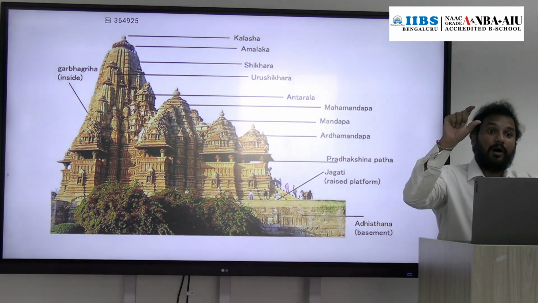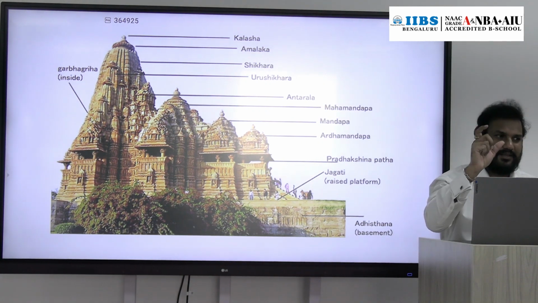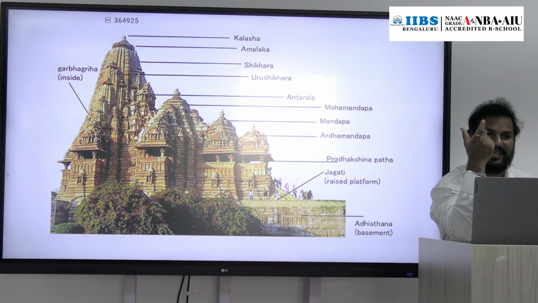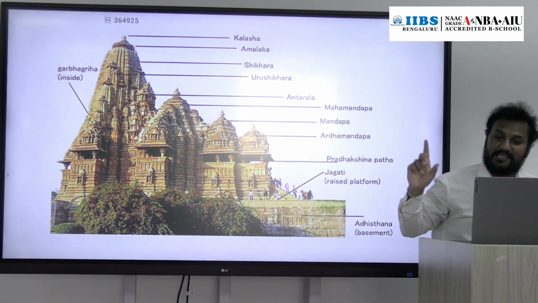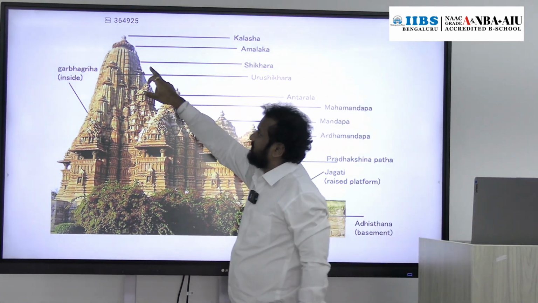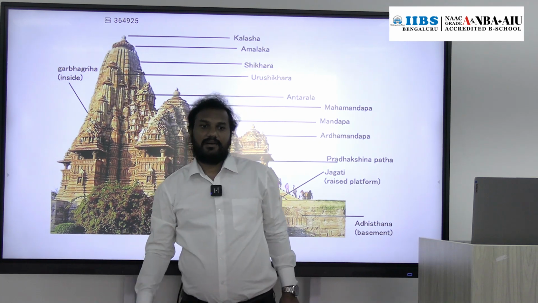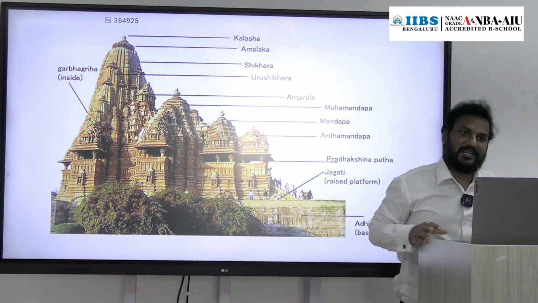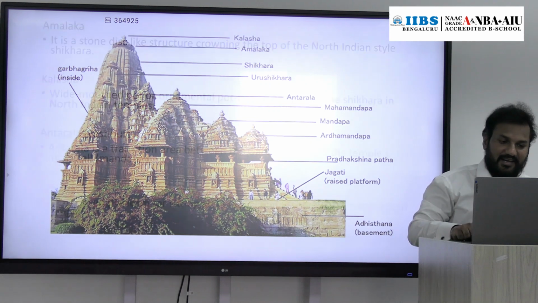Generally we find Amalaka in the Nagara style rather than the Dravidian style. In the Dravidian style, on top of the Gopuram, we find brass discs, which we don't find in Nagara. Above the Amalaka there is a Kalasha, a sacred pot, also generally found in the Nagara style and not in the Dravidian style.